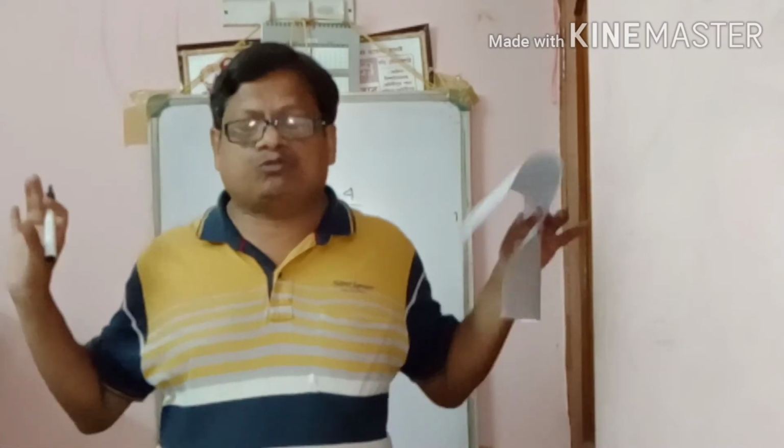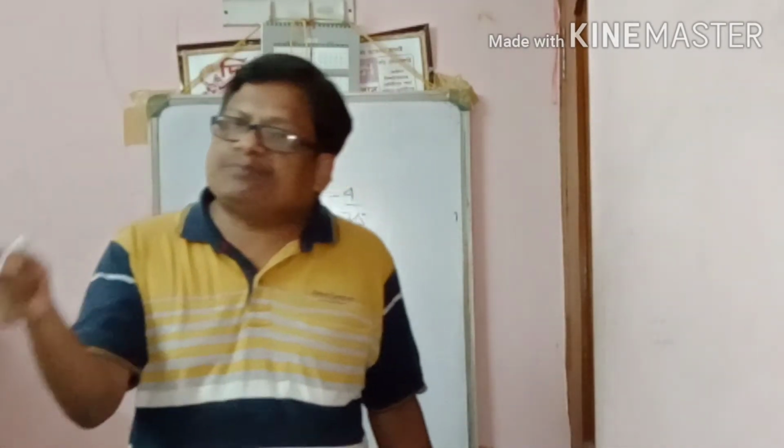Suppose we consider one number, 2 by 5. So the additive inverse of 2 by 5 is minus 2 by 5, because if we add 2 by 5 and minus 2 by 5, it will be 0. We say 0 is the additive identity.